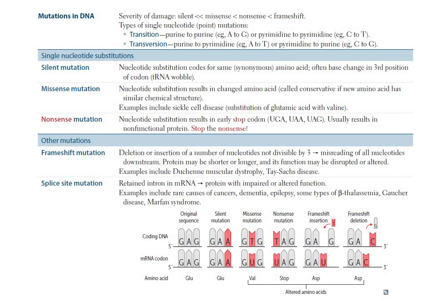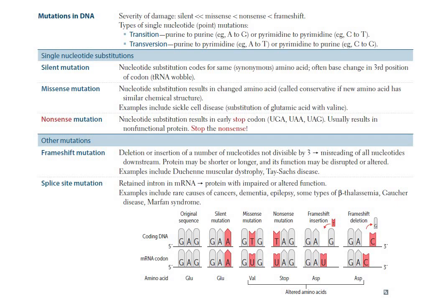And nonsense mutations are those mutations which result in an early stop codon, UGA, UAA, UAG, usually resulting in a non-functional protein. We can remember it by the mnemonic: stop the nonsense.